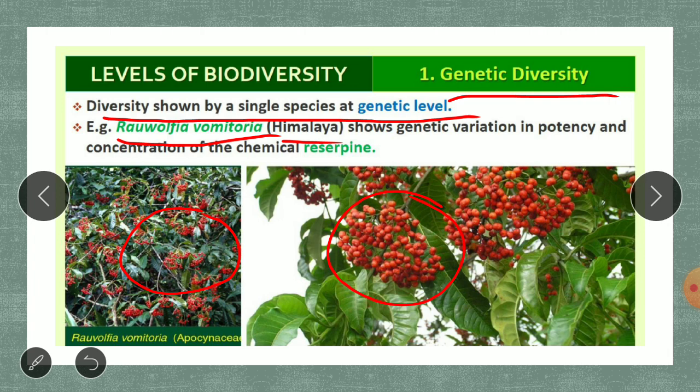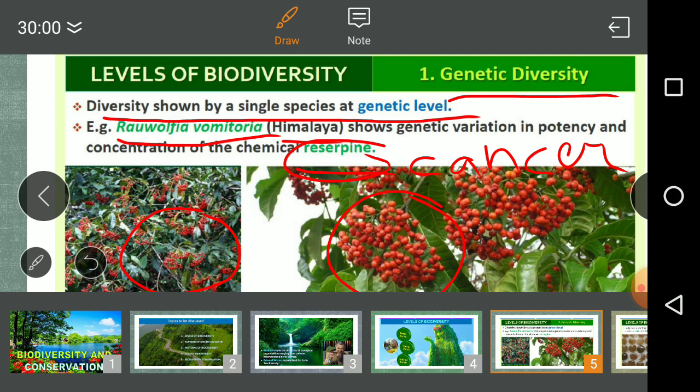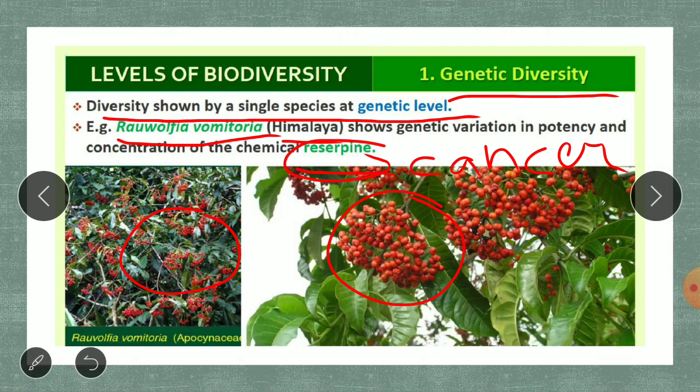Because this plant was found to produce a chemical known as reserpine. What was this reserpine doing? It was acting as an anti-cancer drug, a drug against cancer. Because of that, it was found to be very useful.